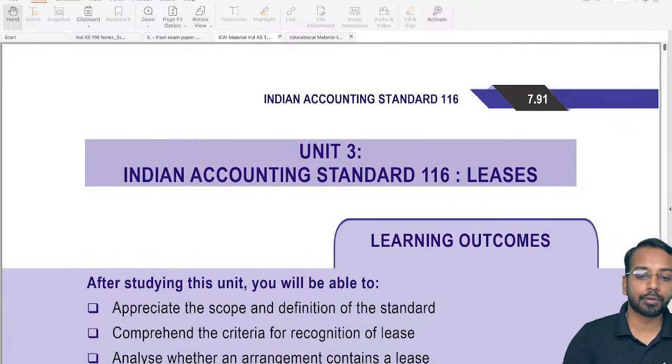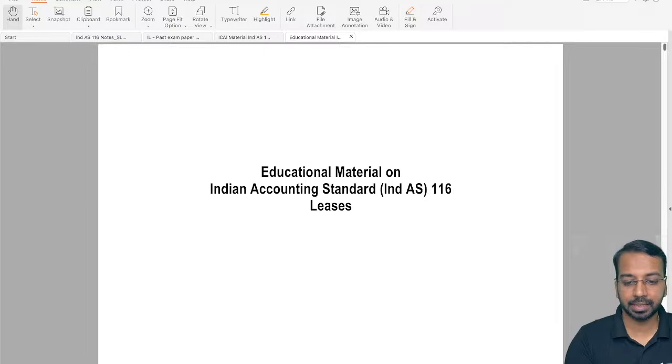Those of you who have more free time, you can see something called educational material on Ind AS 116. If you have more time, I suggest you also read the questions given in this particular standard, because in this material, that will give you a good amount of clarity.